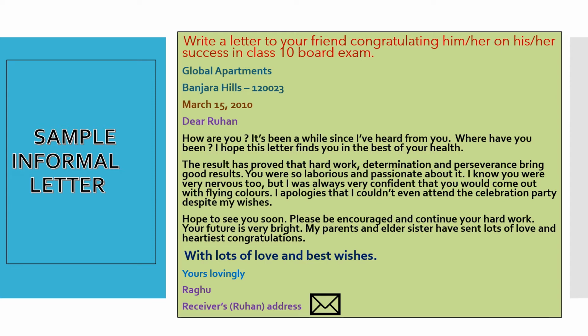It is followed by complimentary close, like with lots of love and best wishes. It is followed by subscription, yours lovingly, and concluded with signature, Raghu. On the whole, we can find this letter is written on the left hand side and all have come with a straight margin.